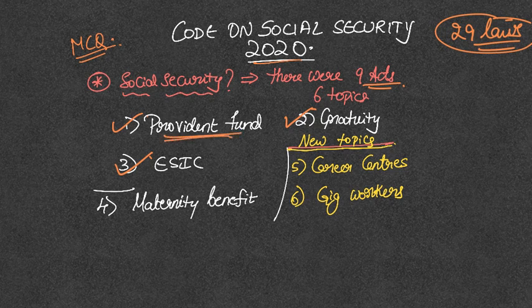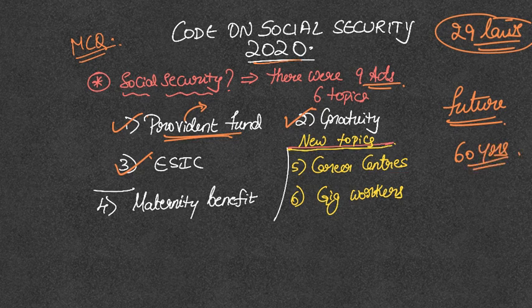So, what do you mean by provident fund? The word provident means something that is talking about or indicative about the future. You are planning for your future. To elaborate, every person works till the age of 60 in most cases across the world. After that, he does not have any income.